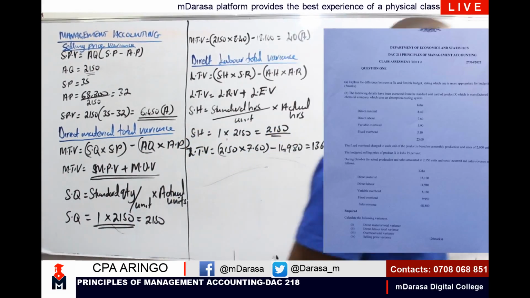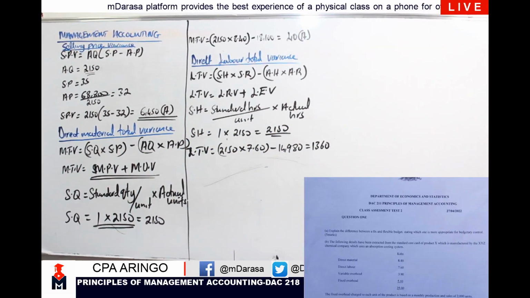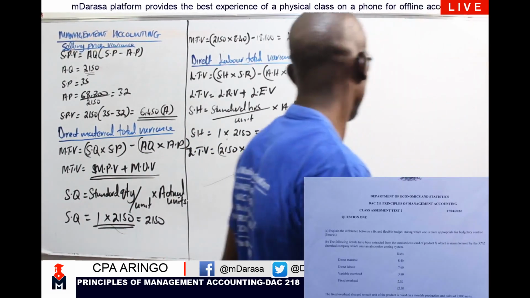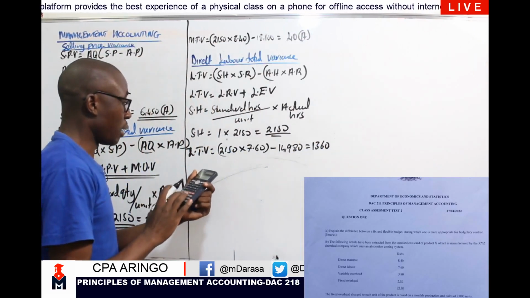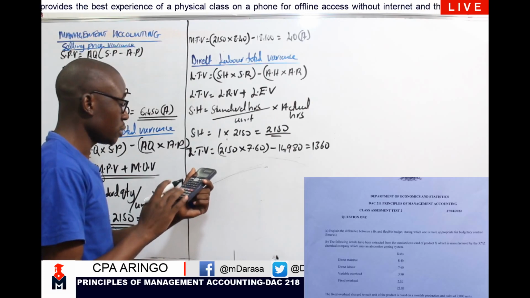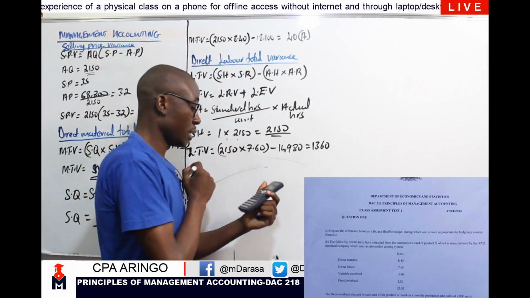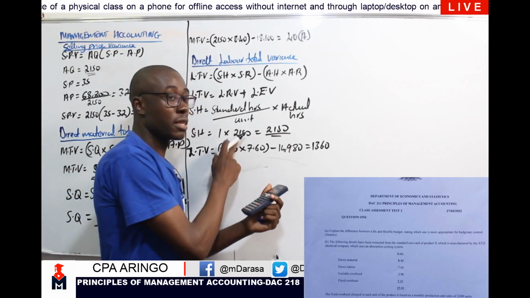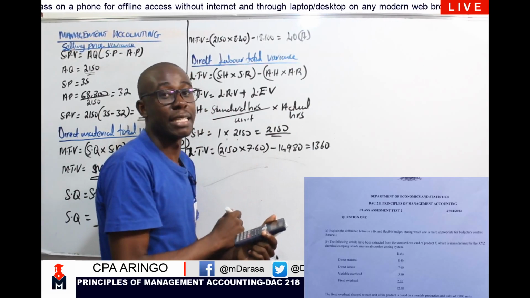And the question is, is it an adverse variance or a favorable variance? Look at this case. I'd plan to spend 16,340, but you ended up spending 14,980.